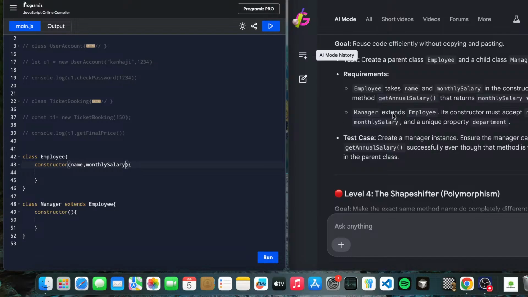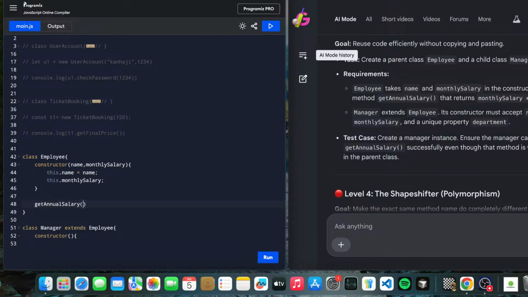It has a method get. Okay, first of all this.name. I forgot to do this every time, but no issue. Let's continue. this.monthlySalary. Okay, done with this, and now we are going to create a method getAnnualSalary.